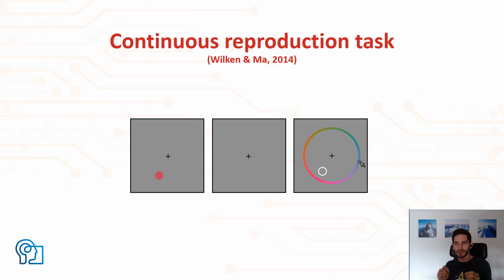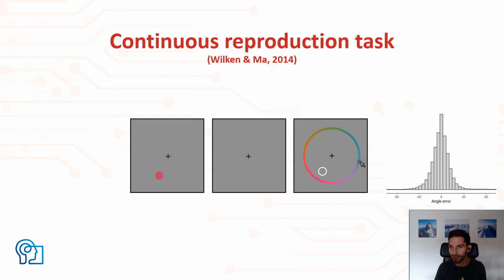Now, even though on each particular trial this is a continuous measure of performance, it's not a direct measure of the underlying memory trace, rather it's a proxy for this. And this is because current models of working memory assume that we do not encode color or orientation as a particular value. Rather, we encode the distribution of possible values via some kind of a population code. And it's the properties of that distribution that determine how precise our memory is. Thus, in order to estimate memory precision, one needs to measure hundreds of trials to estimate the underlying distribution, and then fit your favorite measurement model and extract its precision from that.